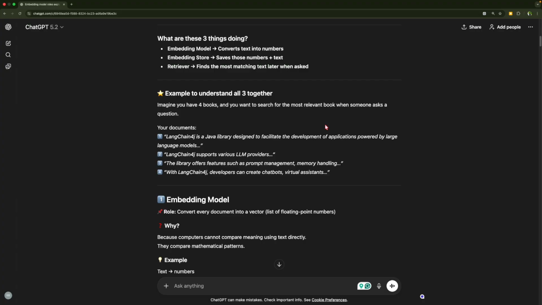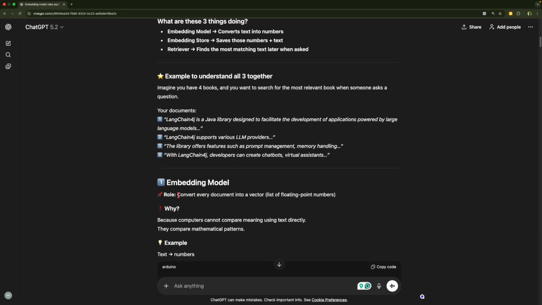Okay, so next let's understand what RAG is, and then we'll see how we can integrate that into an existing LangChain. Here RAG stands for Retrieval-Augmented Generation. RAG basically consists of three parts: the first is the embedding model, then the embedding store, and the retrieval. So first, what is an embedding model? An embedding model is something like a converter that will convert the data fed, which can be a document, into a vector store.